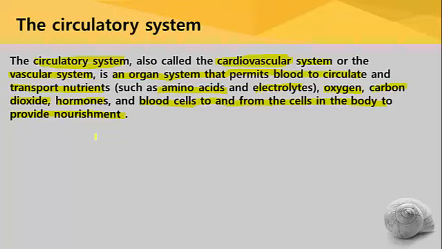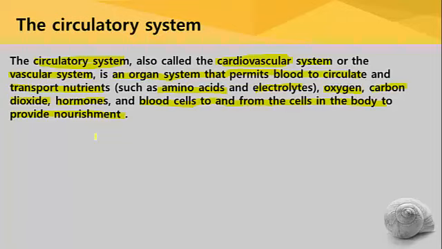All these necessary materials are supplied to every cell of the body when blood circulates through the blood vessels. Not only does blood supply the essential materials, it also collects waste materials from the body cells, specifically carbon dioxide.